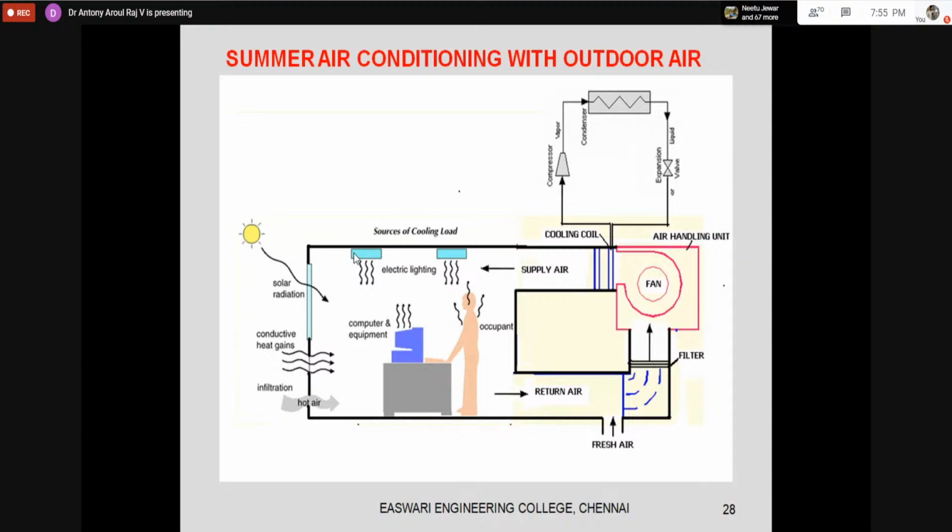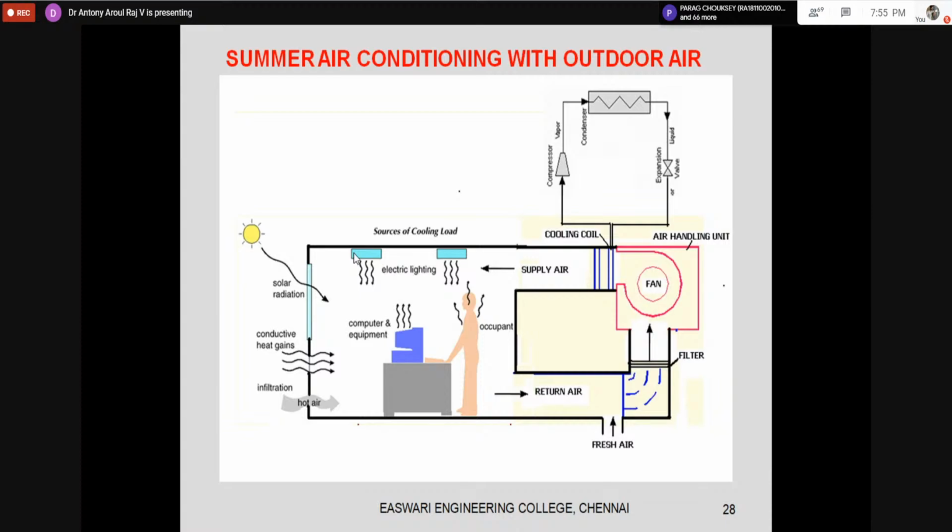Okay. So now we have to go for summer air conditioning with outdoor air. We had a case of summer air conditioning without outdoor air. So next, what is the contribution of summer air conditioning with outdoor air?